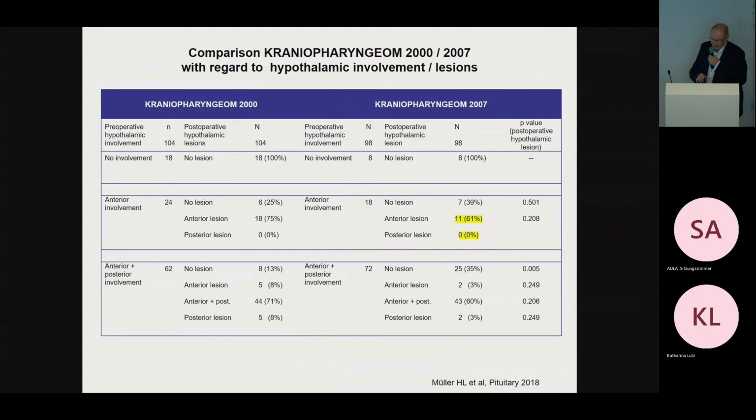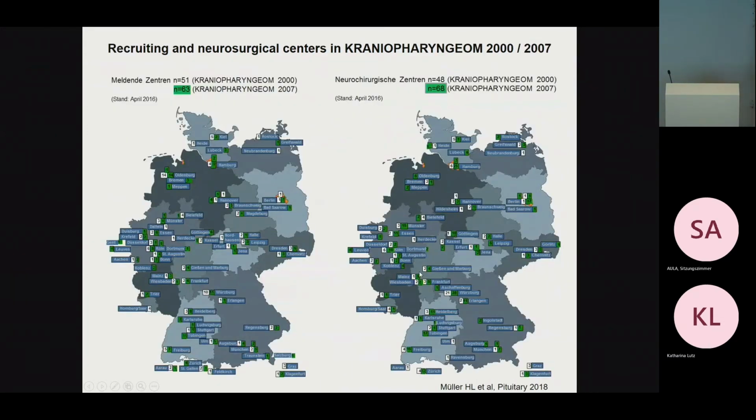This can also be seen here. When you look at patients with anterior and posterior involvement, you know these are the high-risk patients, you see that in 13% of these patients there was no surgical hypothalamic lesion in the old study, and in 35% of these patients no lesion was found in the more recent study. What didn't change was the number of neurosurgical centers. As you can see, in the current study at that time point we had 48 recruiting centers and 68 operating centers.